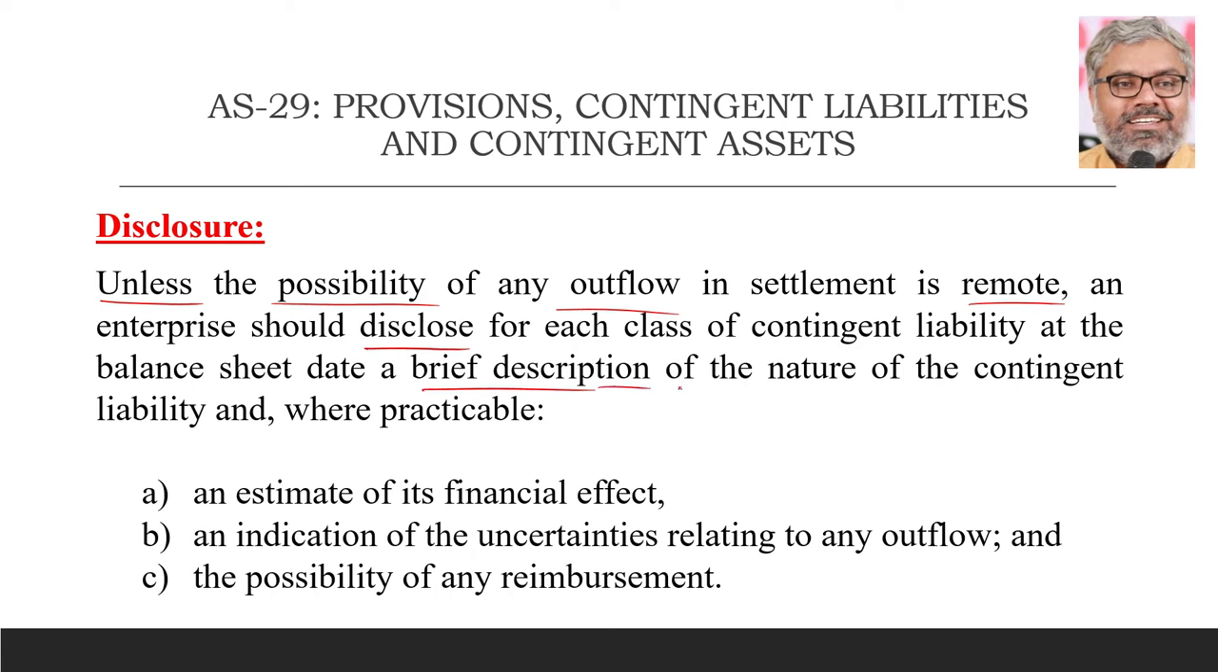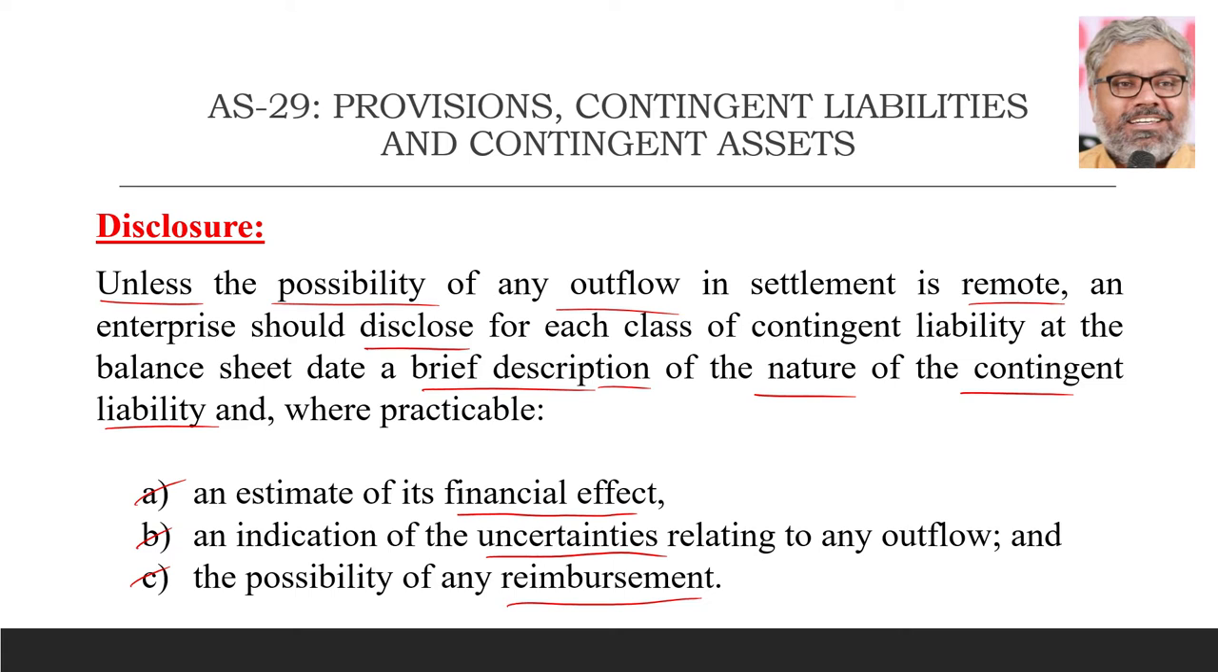What should it disclose? A brief description of the nature of the contingent liability and, wherever practicable, an estimate of its financial effect amount wise, an indication of the uncertainties relating to any outflow, and the possibility of any reimbursement, if any. So these are the things to be disclosed towards contingent liabilities, of course, in the notes to accounts.